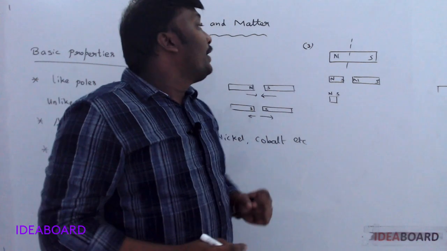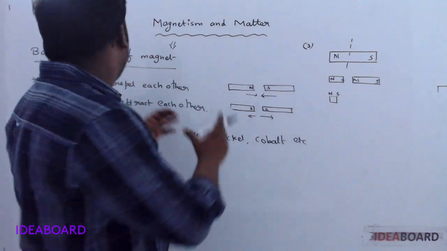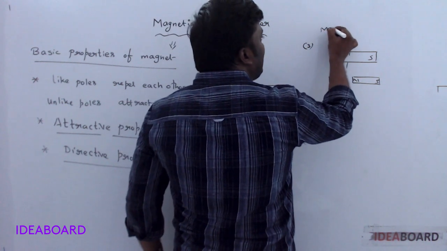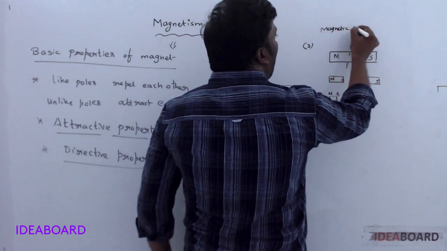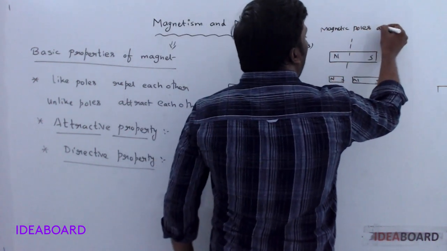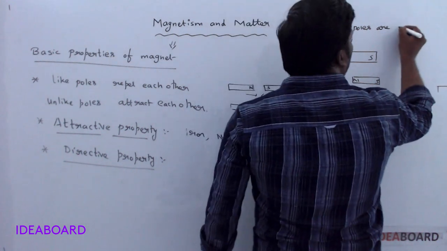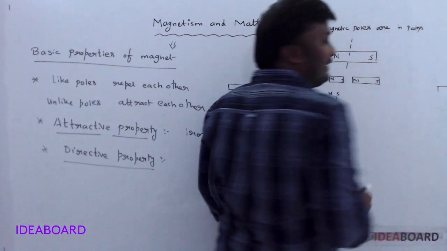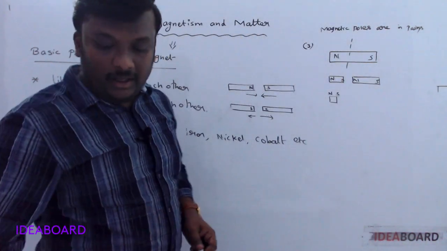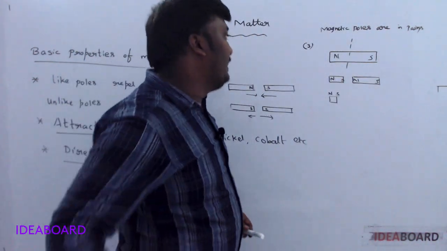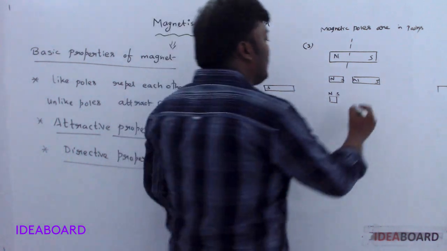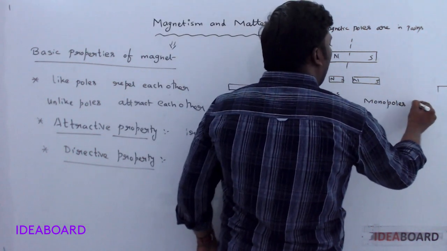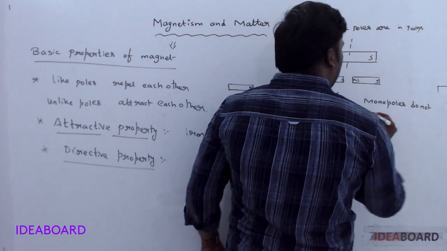So, the most important point in the properties of the magnet is that magnetic poles are always available in pairs, and monopoles do not exist.